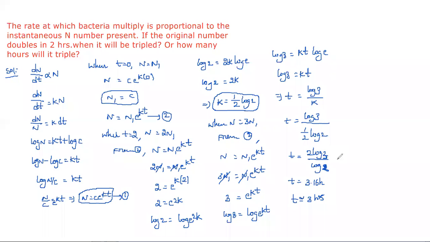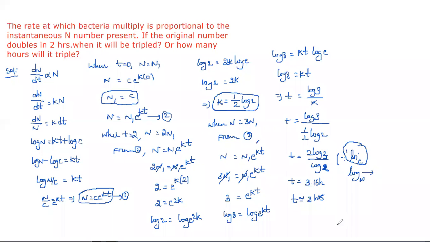And don't forget, once again I'm saying, in your calculator you have to use the ln button. Don't use the log button, because the log button is base 10, whereas ln is base e. We are using natural logarithm, not base 10. So when calculating, use ln. Either it is Newton's law of cooling or the law of natural growth or decay, in both cases we use ln, not log. Keep this in mind.